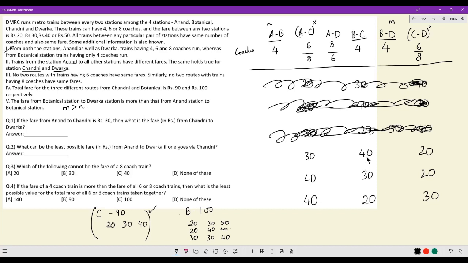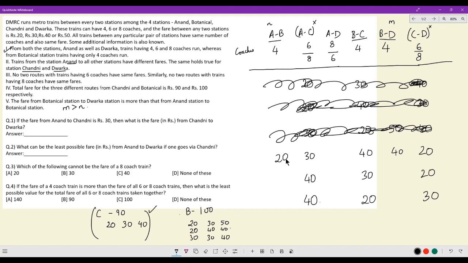Now the fourth one. I've got 40 here. Can I go 40, 30? No, I can't go 40, 30 because then AB and AC will be identical. 30, 30, I can't go either. The only case I can go is 40 and 20. Okay. Right now, AB and AC are different.